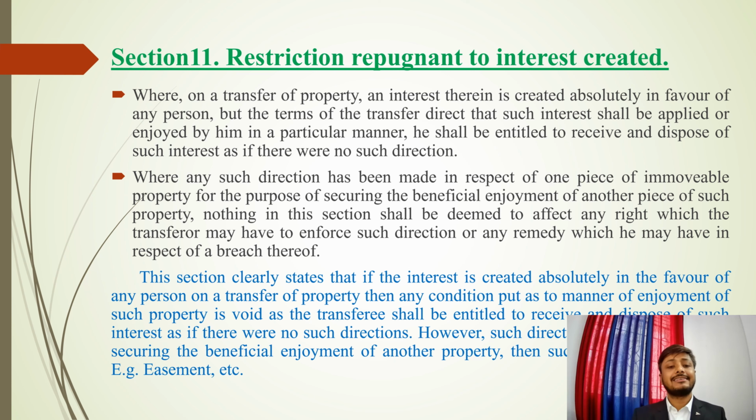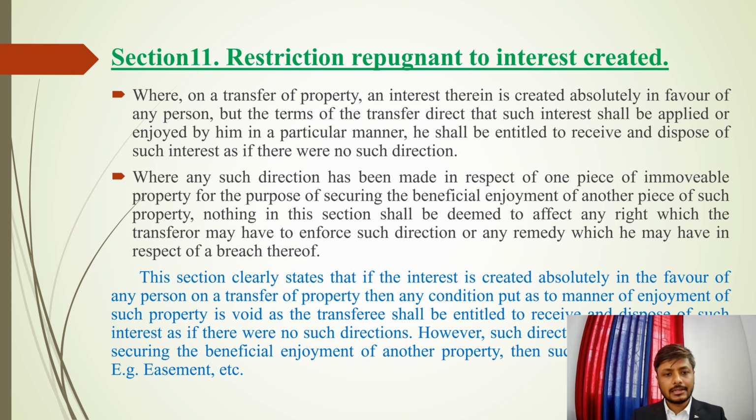Moving on to the next slide, we have section 11, restriction repugnant to the interest created, which is basically the extension of section 10. It suggests that if there is some restriction put on the property, that you should enjoy it in a certain way or in that manner, it will be a void condition again, and for the person who has received the property, it will be like he has received the property without any such direction.